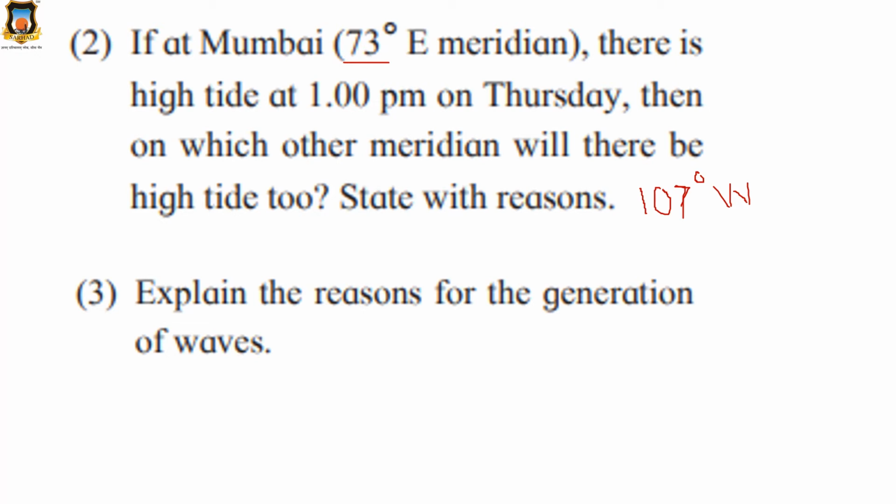So how will you write the answer? You will write the whole answer: it is 107° west meridian, and the reason is a place on the earth located at the opposite point of the place experiencing high or low tide also experiences high or low tide respectively at the same time. 107° west meridian is exactly opposite to the 73° east meridian. Understood? Understood, all of you?